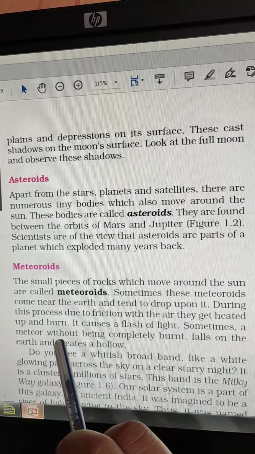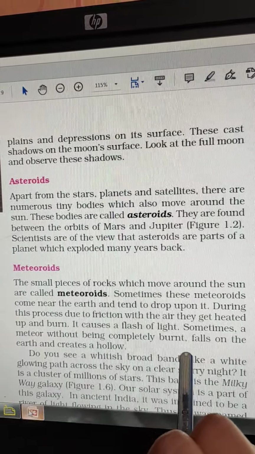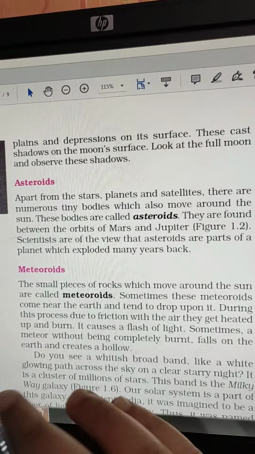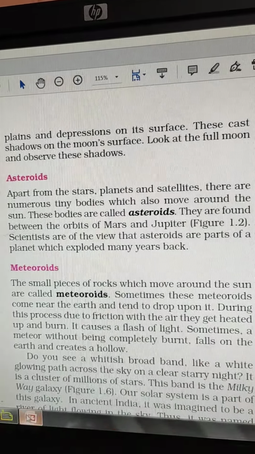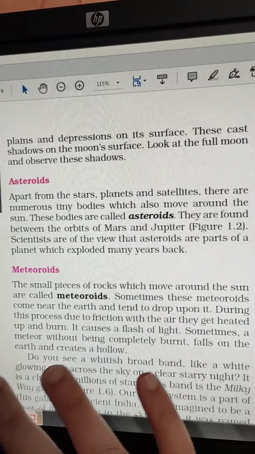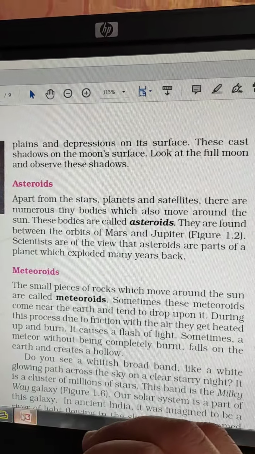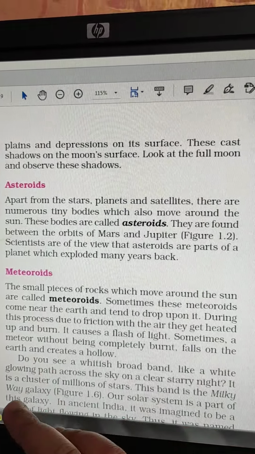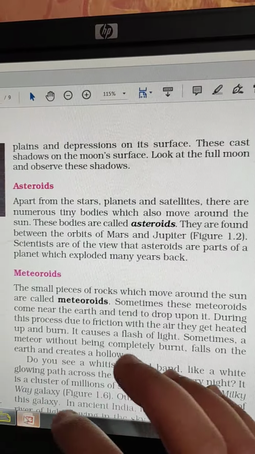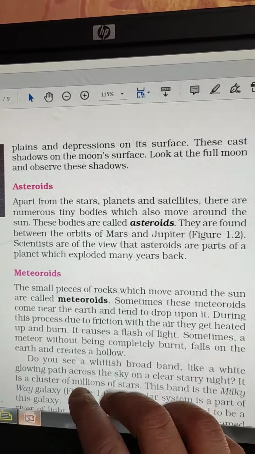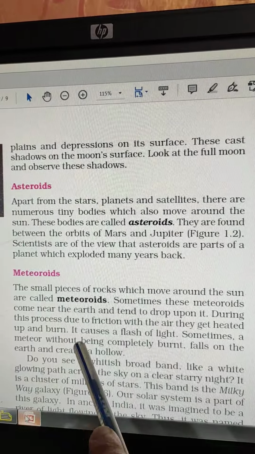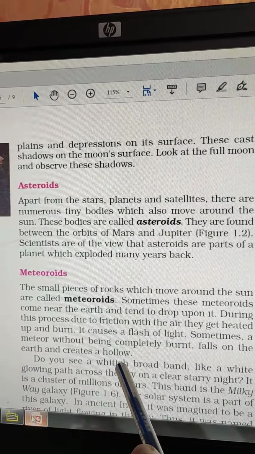Sometimes a meteor, without being completely burnt, falls on the earth and creates a hollow. Most of the times these meteoroids or meteors are burnt in the layers of the earth and they don't fall upon earth. But sometimes, if some part of that meteoroid is left, then it falls upon the earth and there it will create a big pit, a big hollow.